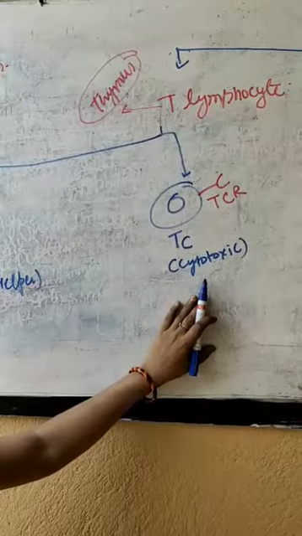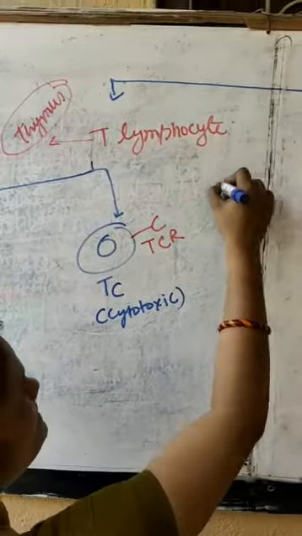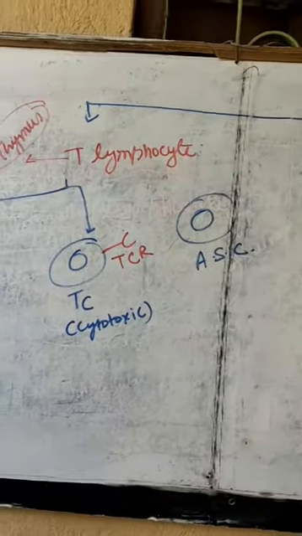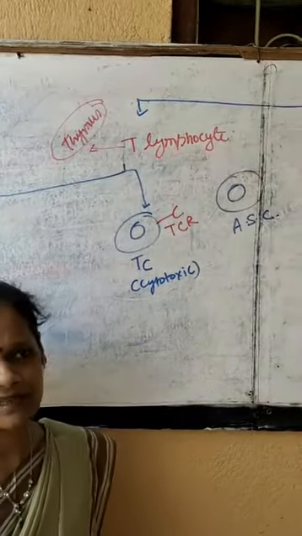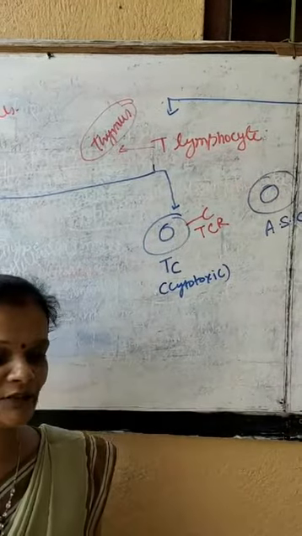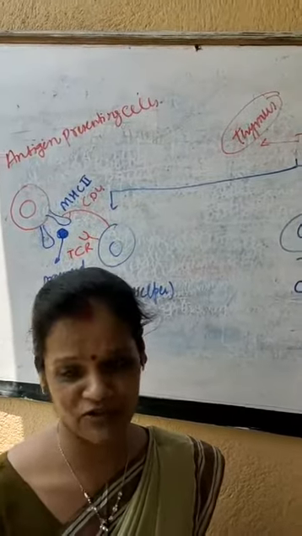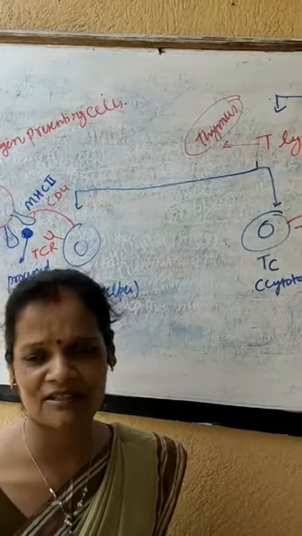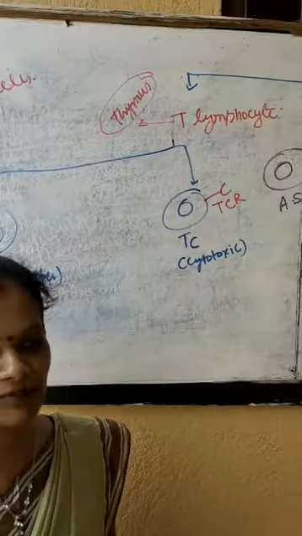Now move on to TC cells. In case of TC cell, processing will be done by a cell called ASC. ASC stands for altered self cell. Again, the term is self-defining. Altered self cells are those cells which are altered from the normal cells. For example, if a cell has a tumor, that cell will be expressing some special protein which is not expressed by normal cells. Or if a cell is virus infected, it will be expressing viral protein on its surface, which is not expressed by a cell which is not infected by a virus.